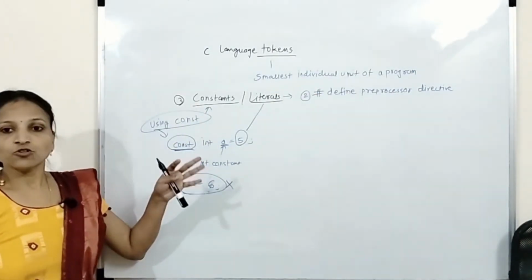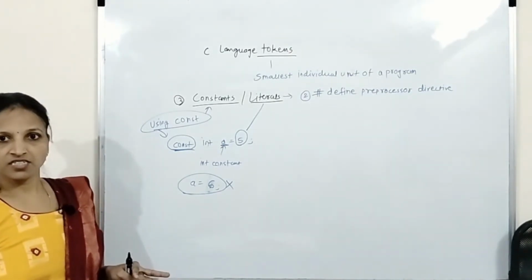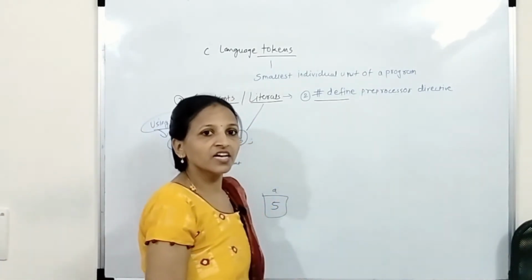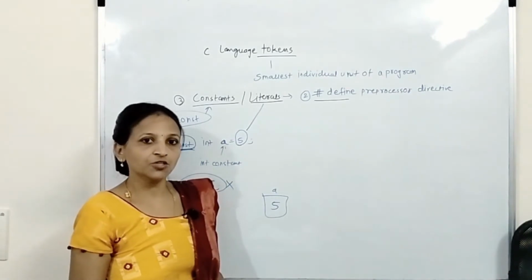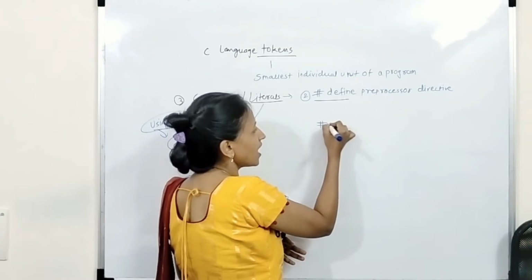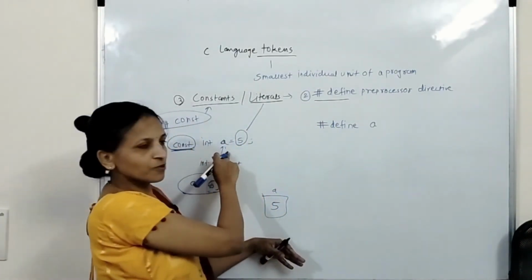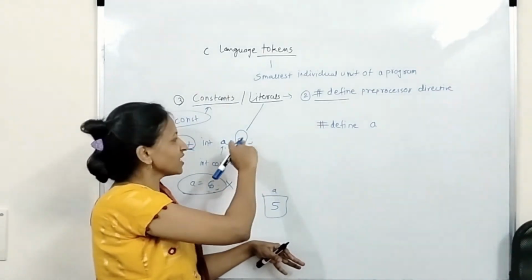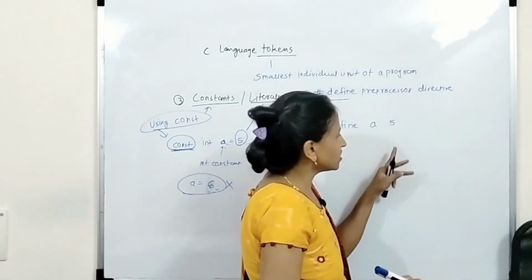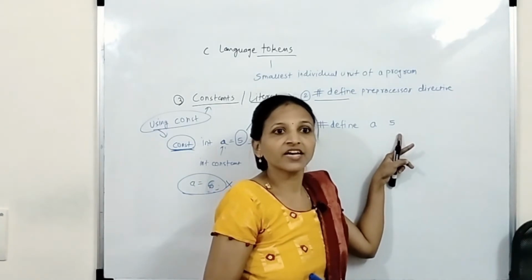See, there are two ways to declare a constant in C language. Using the const keyword I can do it. Again, one more way is using the #define preprocessor directive. How to do this? I can write it this way: #define, then suppose for the same purpose I use A. Don't write equal to or a semicolon, just give one space and write 5. In this way I can write.